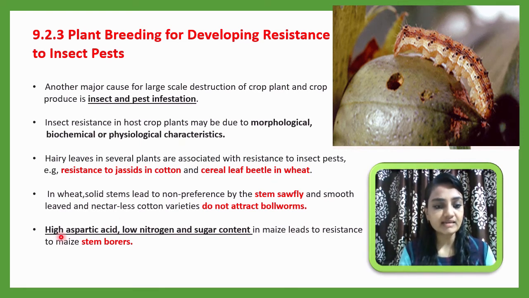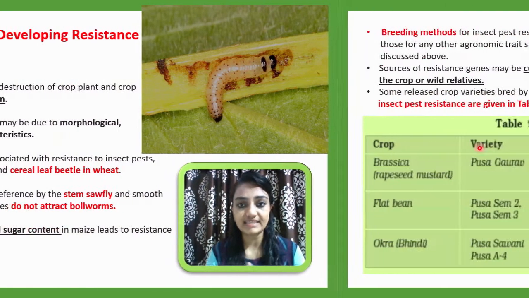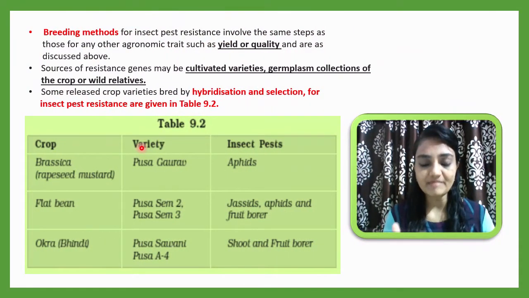Then next we will see high aspartic acid. This content is found in the maize. If maize has high aspartic acid, low nitrogen and low sugar content, then the stem borer, here you can see this is the stem borer, which will infect the stem especially, that's why the name is stem borer, will not be attracted, and this leads to resistance to the maize stem borer. So these are the naturally available components which will naturally resist the insects. Resistance is very rare. In some plants only it can be shown.